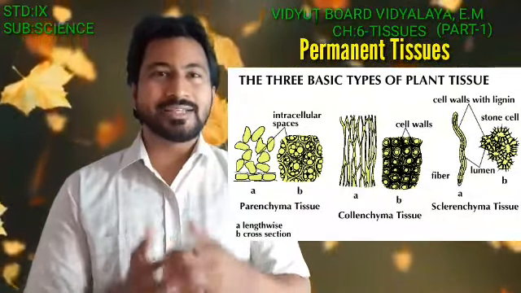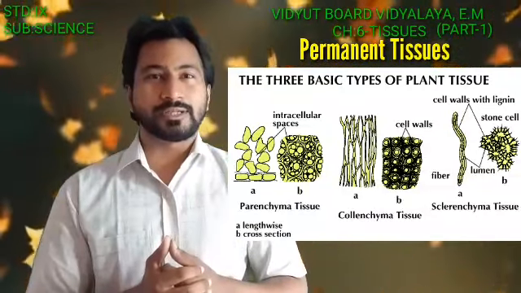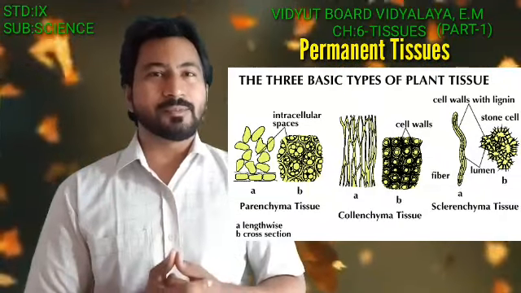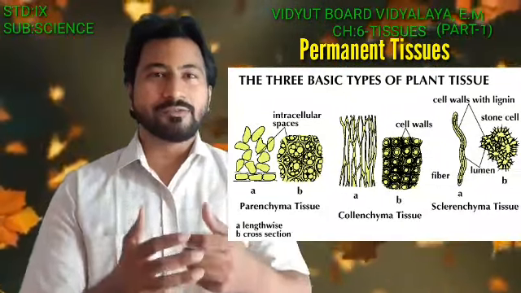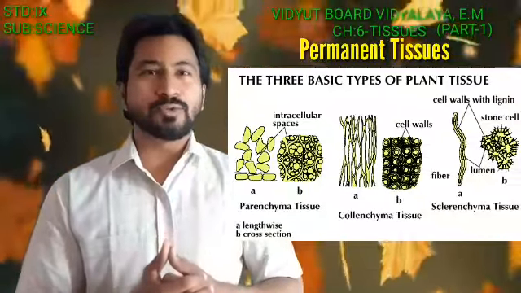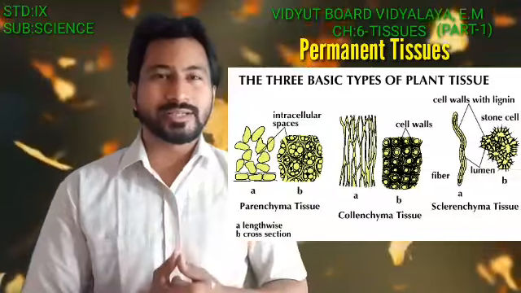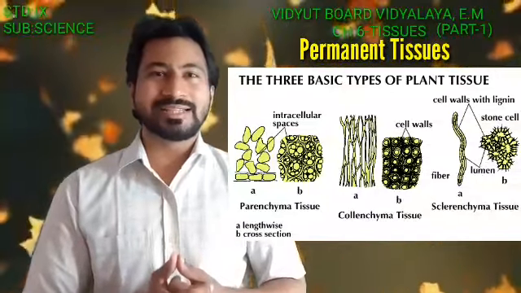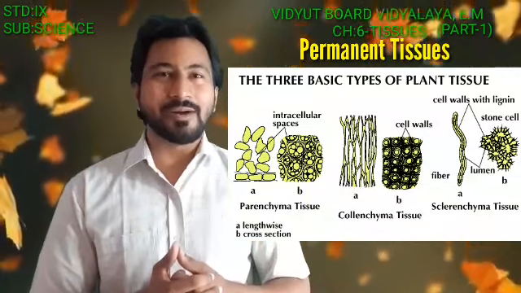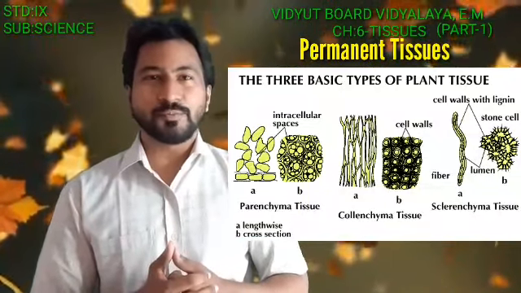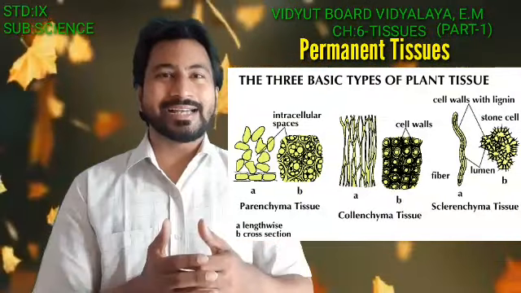Just as the husk of the coconut, the outermost region of the coconut, there it is made up of this sclerenchyma. Furthermore, the outermost region of the nuts, the walnuts, it is basically made up of this sclerenchyma. So that is the entire thing about the simple permanent tissue, right from the parenchyma to the collenchyma and then to the sclerenchyma.